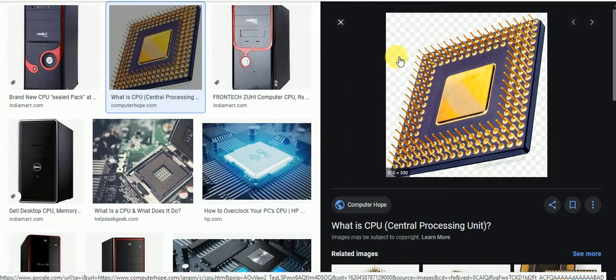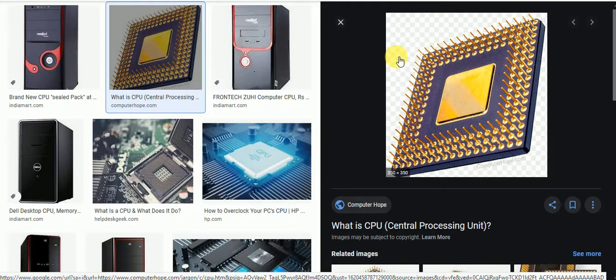Control unit. The control unit is a part of the CPU which is used to control the input and output devices. It's called the nervous system.